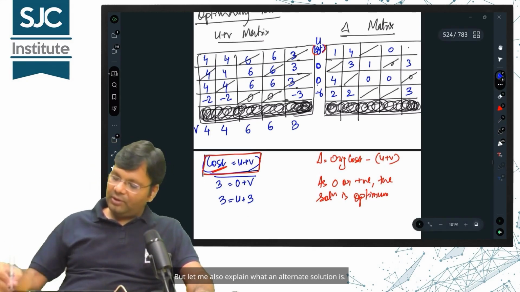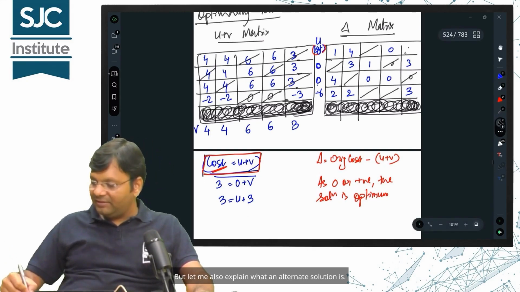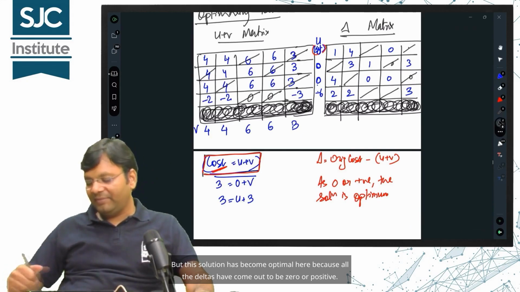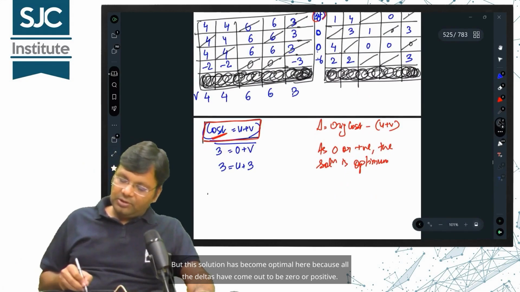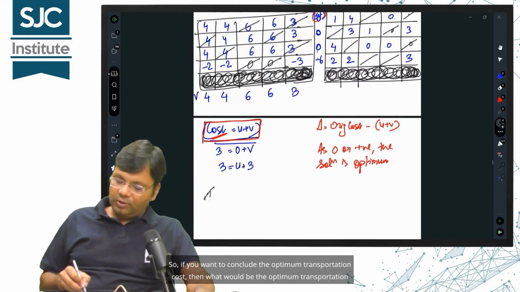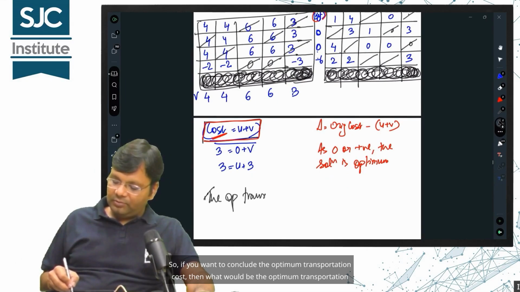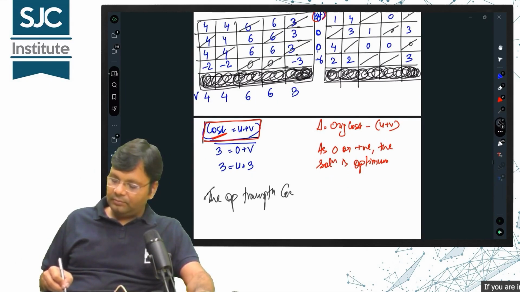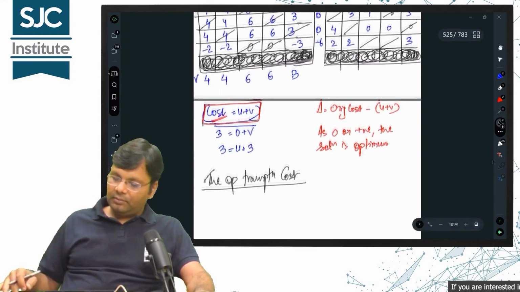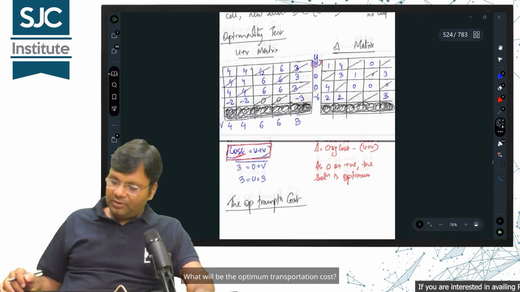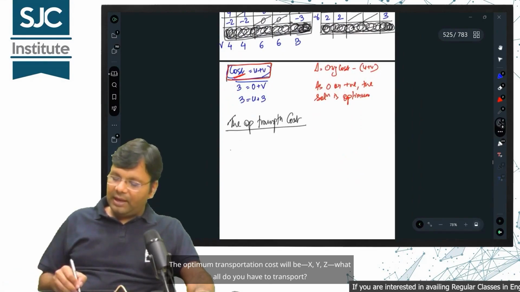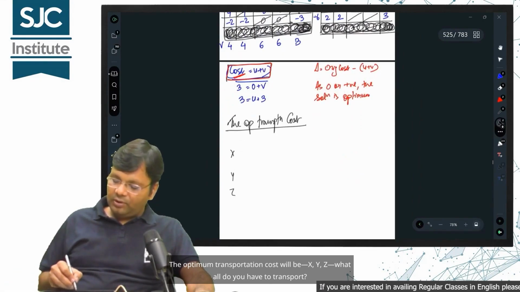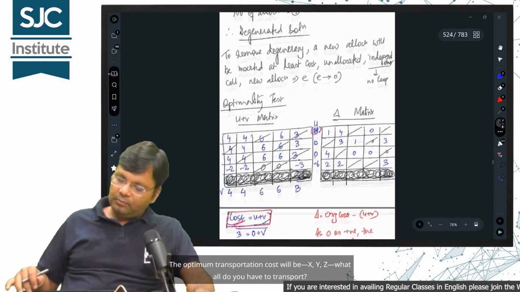But let me also explain what an alternate solution is. But this solution has become optimal here because all the deltas have come out to be 0 or positive. So, if you want to conclude the optimum transportation cost, then what would it be? The optimum transportation cost will be X, Y, Z. What all do you have to transport?